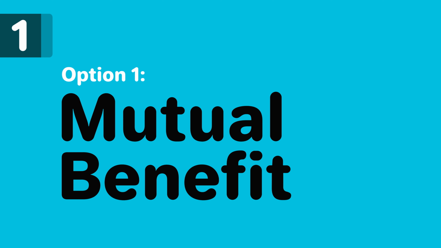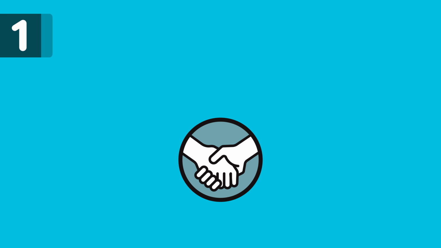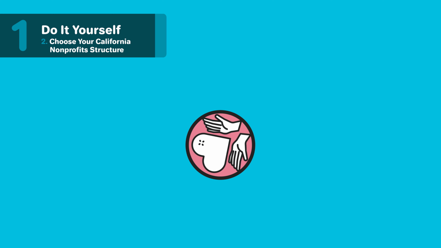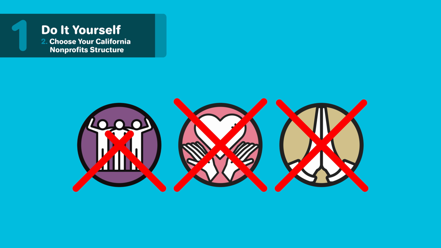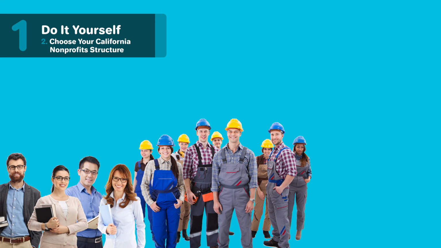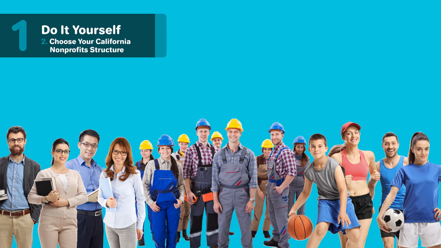Option 1. Mutual benefit. Mutual benefit nonprofits are not eligible for federal or state tax exemptions. These organizations may not make the public think that the organization's purpose is charitable, religious, or for public benefit. In addition, it cannot imply that it is a charitable foundation. Some examples of mutual benefit corporations are labor unions, teacher associations, and community clubs.